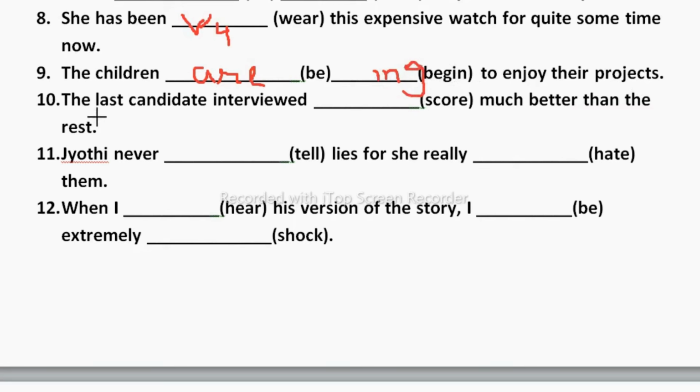Next one, the last candidate interviewed. Students, you can see here this is in the past form, interviewed. So we need to take scored. Ed we need to add here. Scored much better than the rest.